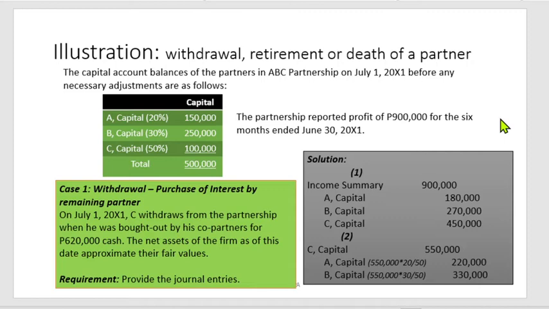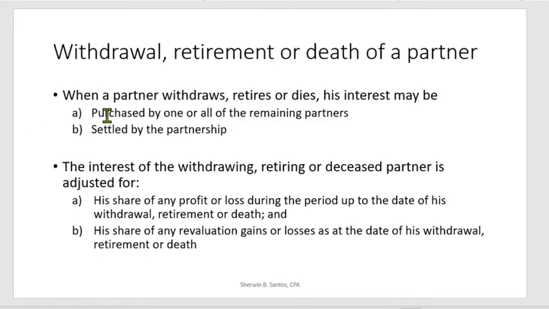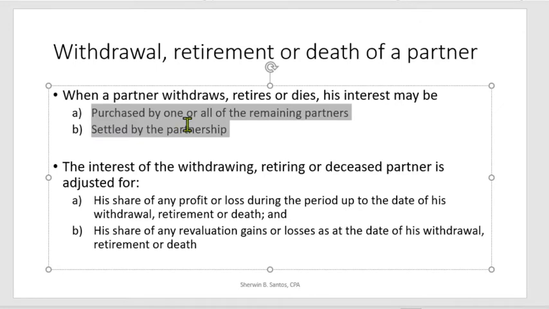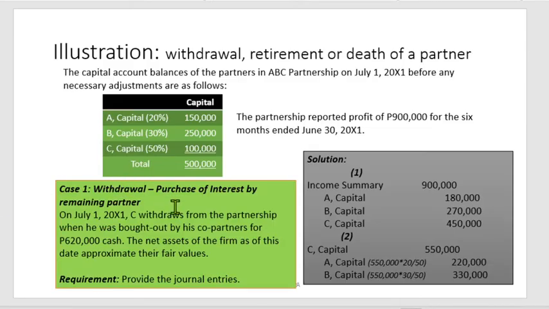So, case 1, withdrawal. Let us look at the withdrawal, the purchase of interest by the remaining partner. We are here at the purchase by the remaining partners, because it can also be settled by the partnership. So, case 1 is withdrawal and purchase by the remaining partner, the existing partner. On July 1, C withdraws from the partnership.